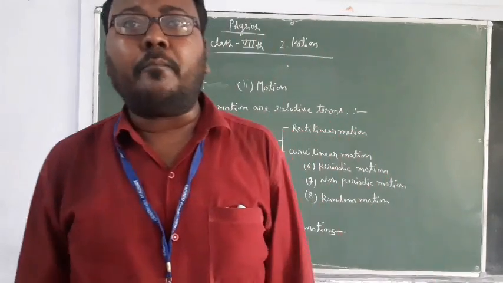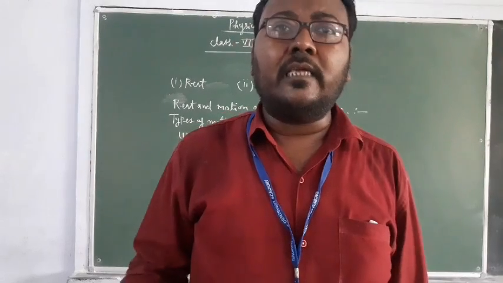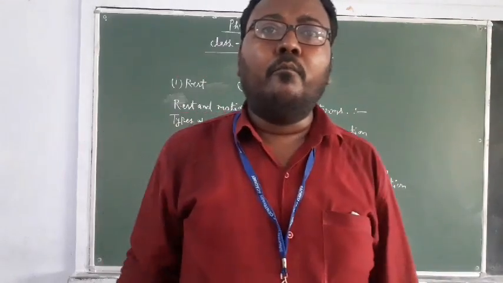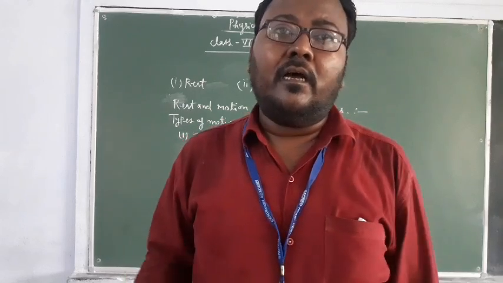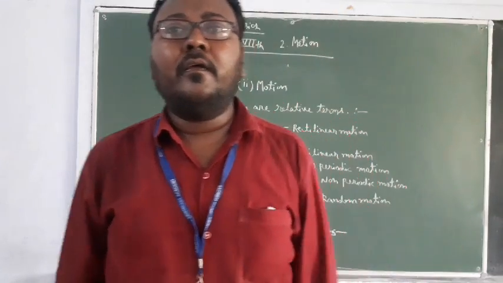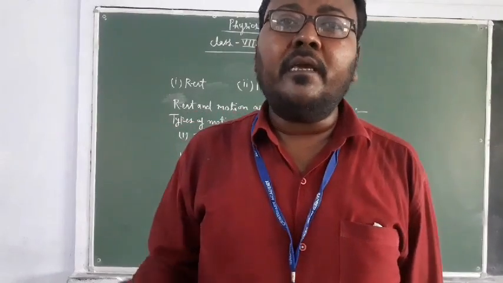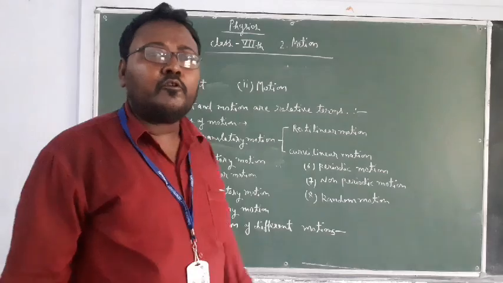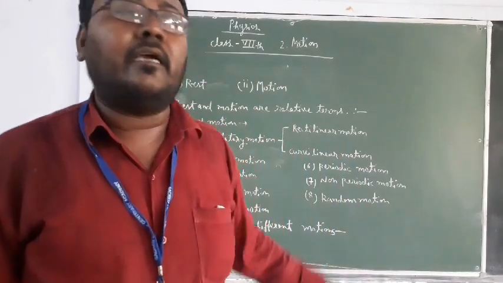It means all the parts of the body move the same distance in the same time. For example, motion of vehicles like bus, car, bikes, etc. Okay? Translatory motion may be divided into two types: rectilinear motion and curvilinear motion.